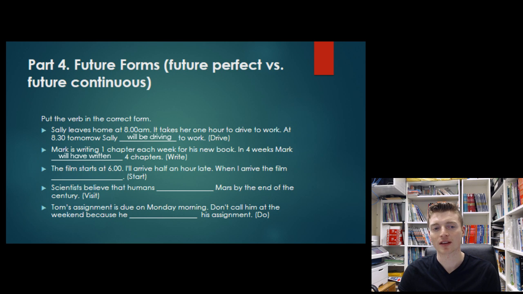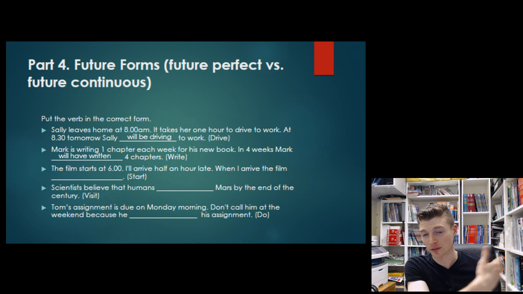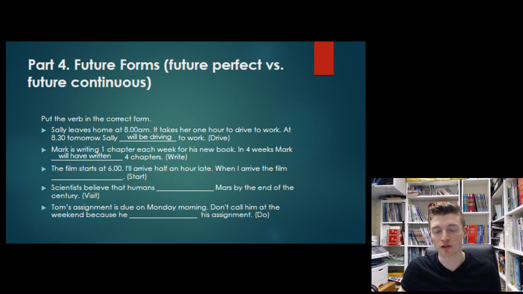The film starts at 6 o'clock. I'll arrive half an hour late. When I arrive, the film, okay, so if the film starts at 6, I'll arrive half an hour later, then the action of the film starting has already happened. This action will be finished at this time in the future. And for actions that will be finished at a time in the future, we must use our future perfect form. So like we've seen above, the future perfect is will plus have plus the past participle of the verb. So in this case, the film will have started. Alright, really good.